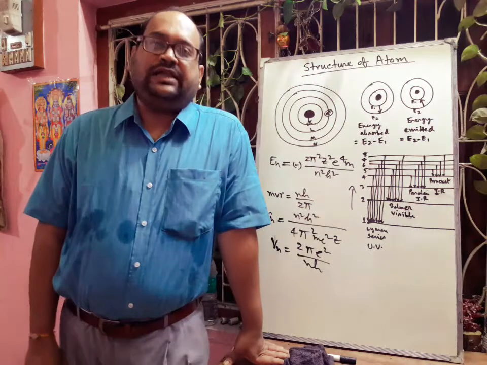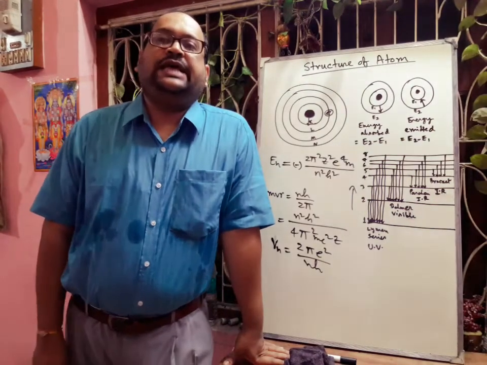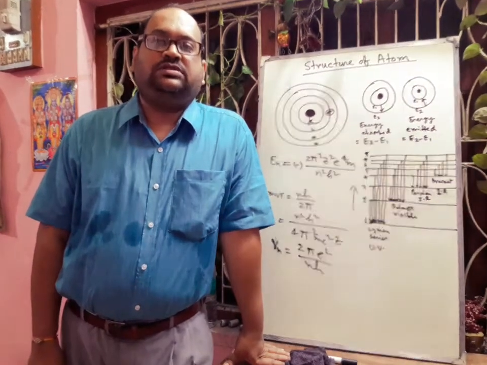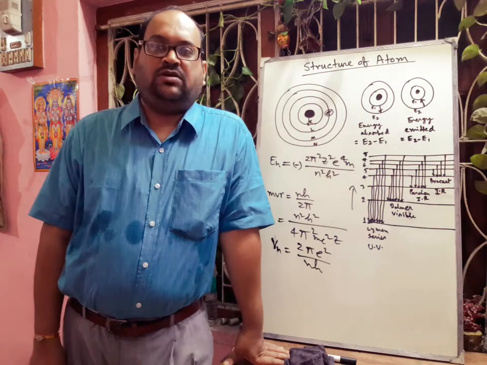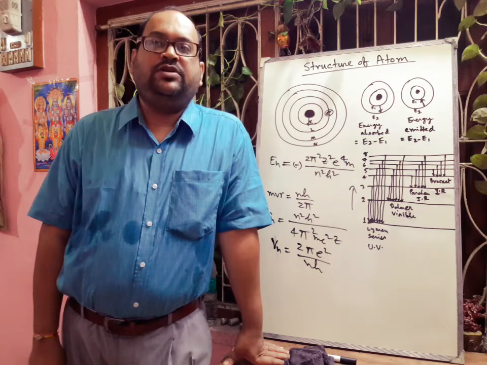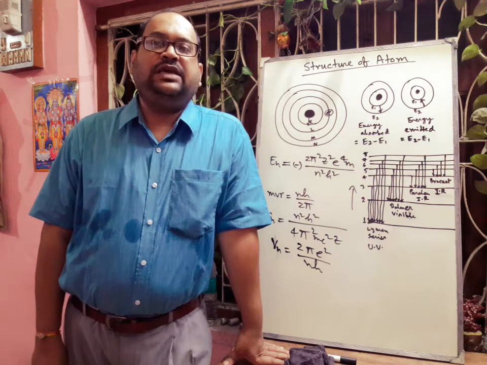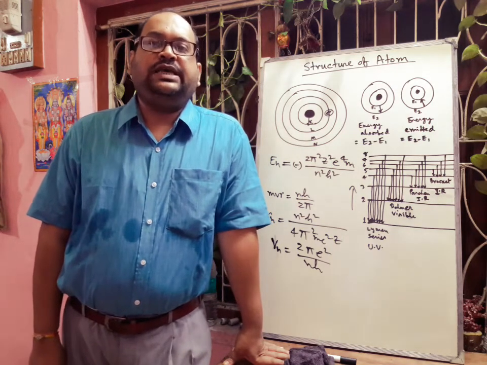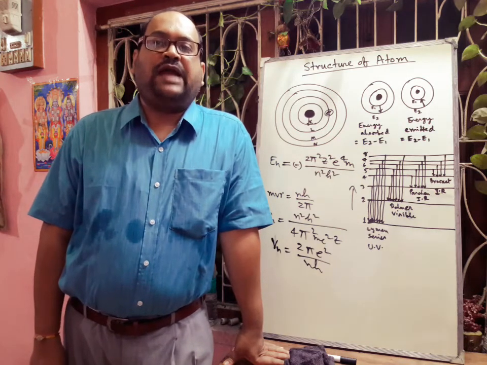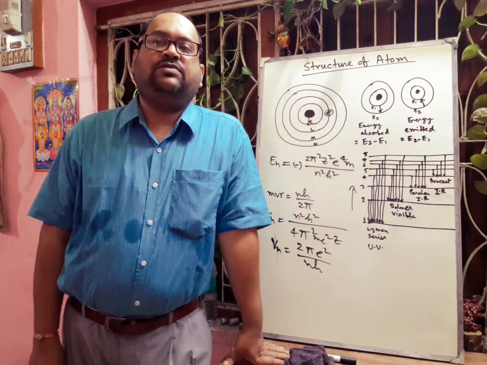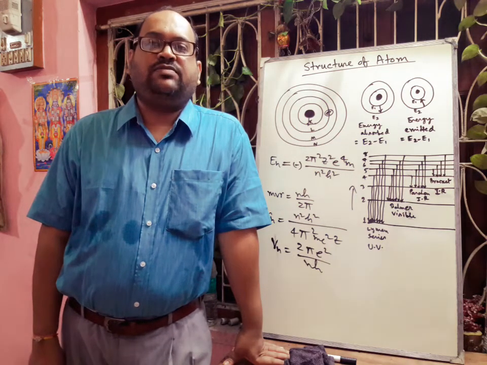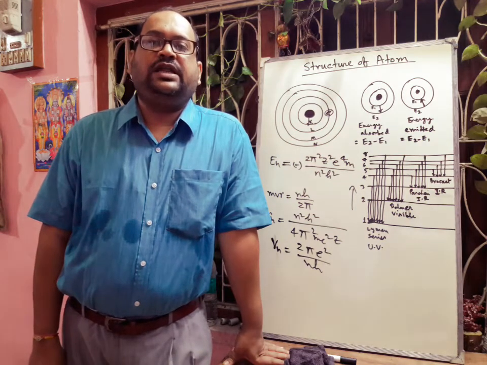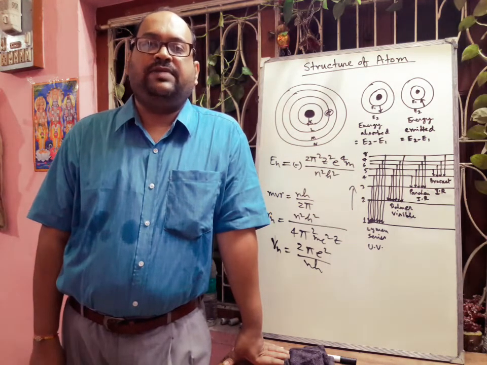Next we will discuss another point of this postulate: the energy is emitted or absorbed discontinuously in the form of quanta or small packets only during electronic transition between two stationary states of energy E1 and E2. The frequency of the emitted or absorbed light radiation is given by E2 minus E1 is equal to h nu. Energy is absorbed during an electronic transition from a lower to higher energy level, and the energy is emitted during electronic transition from higher energy level to lower energy level.